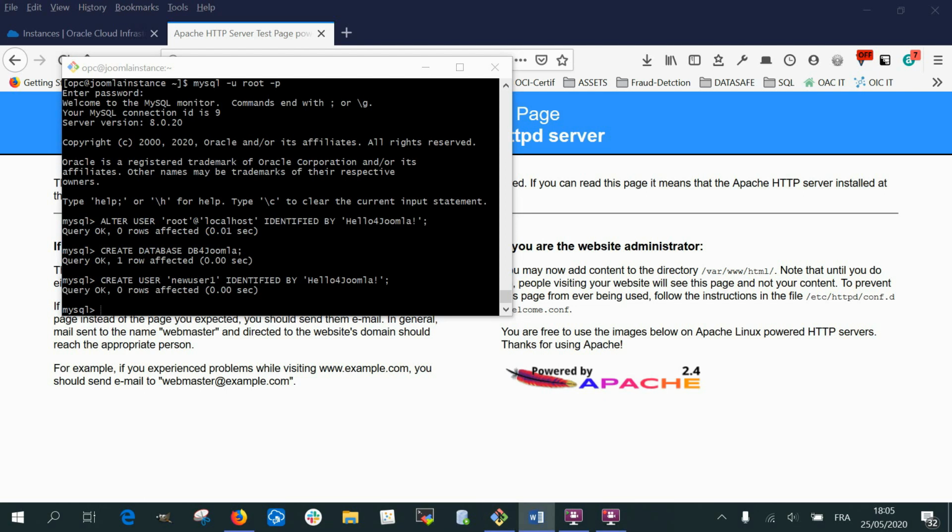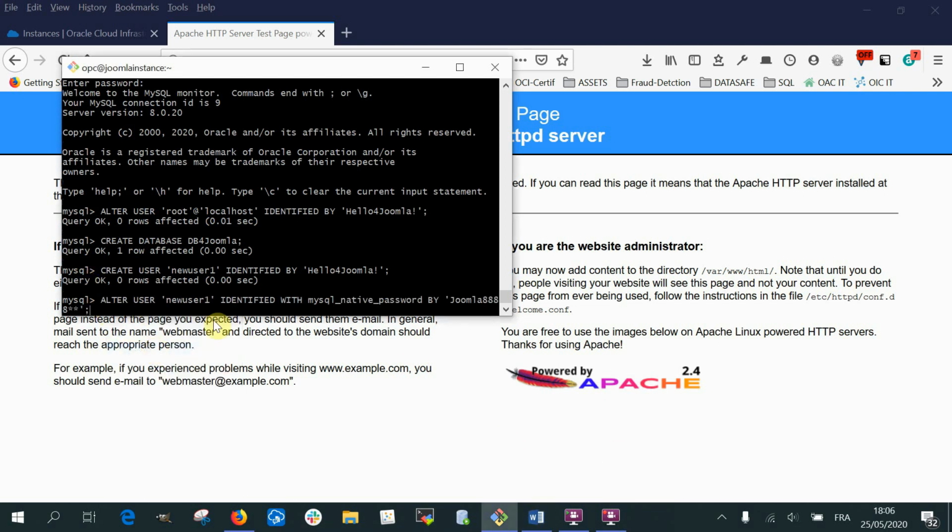So we need to run a command in order for this authentication method to be accepted by Joomla. And by the way, I changed as well the password of the user.